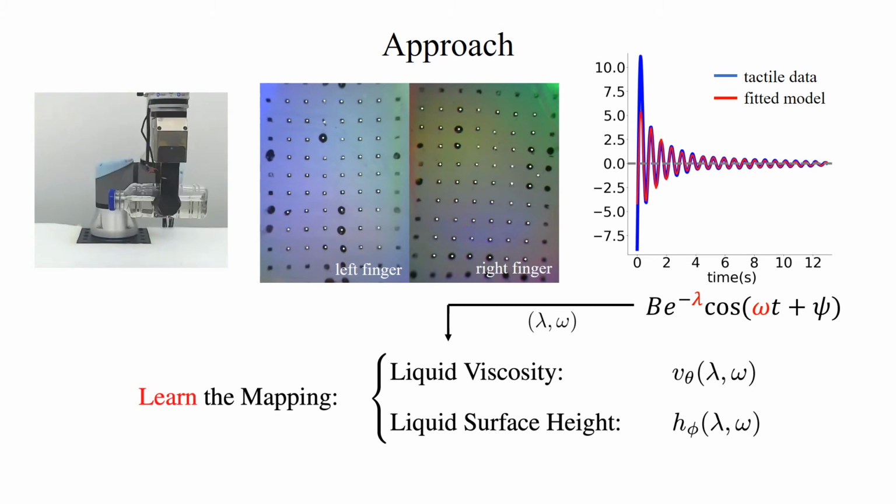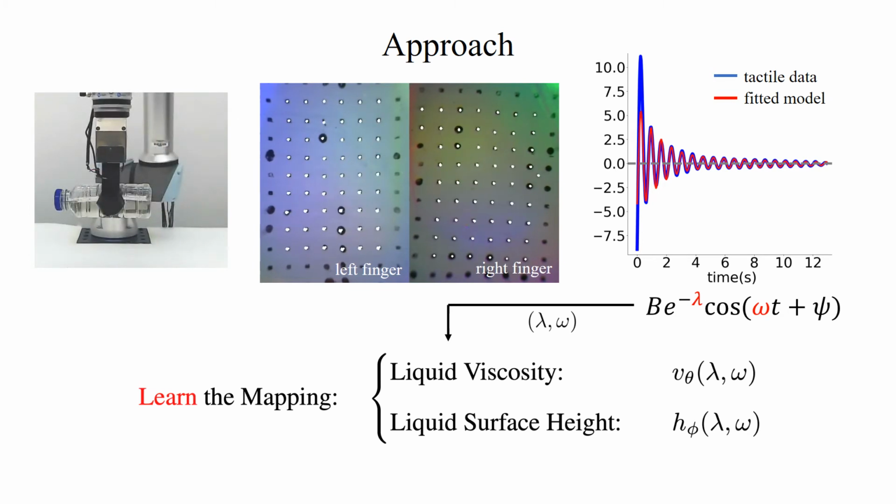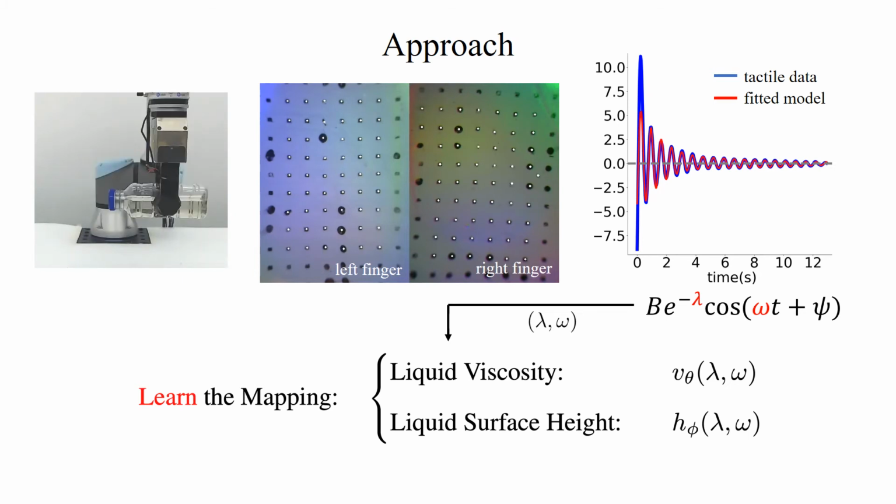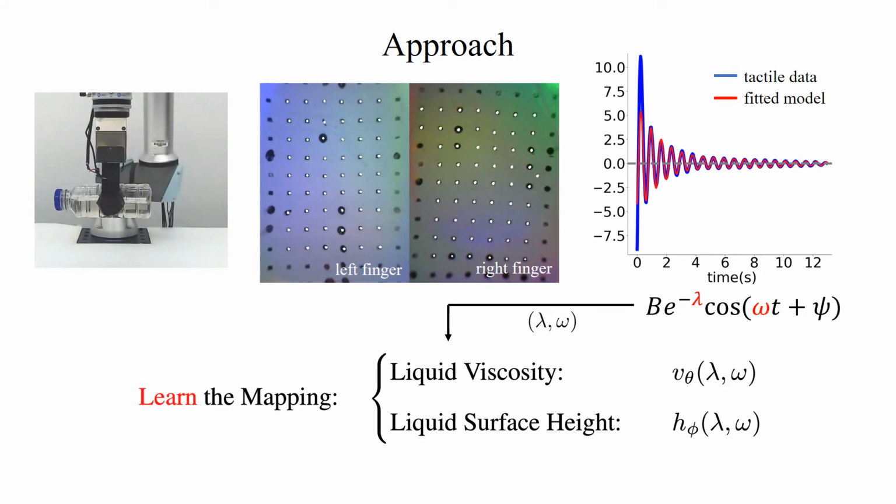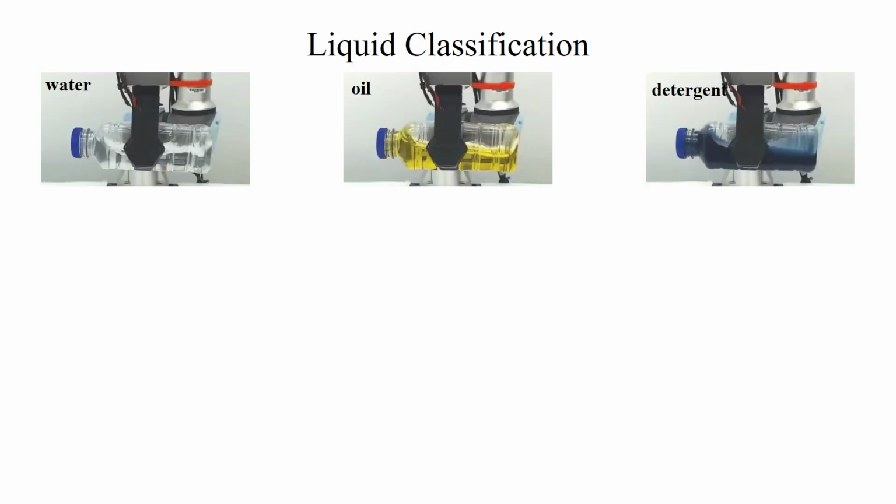As the physics-inspired model suggested, the decay rate lambda and the oscillation frequency omega of the damping signals are highly relevant to the liquid viscosity and height. We learned this relation in a data-driven way because it is affected by the complex shape of the container and the unmodeled dynamics. We run multiple experiments to prove our method.